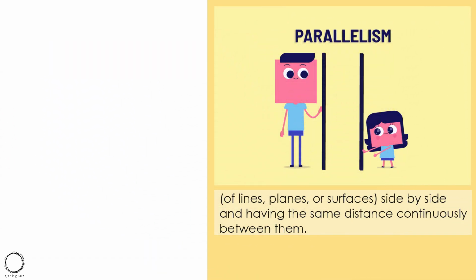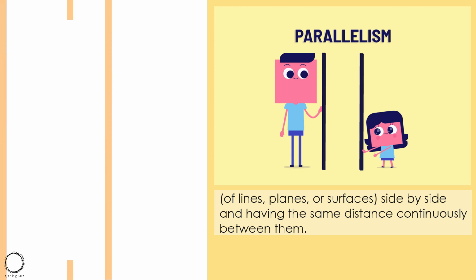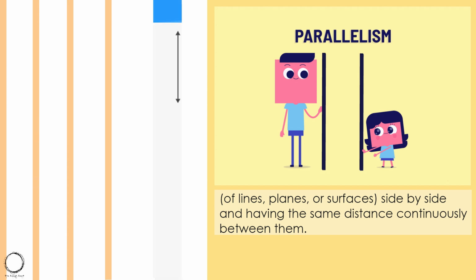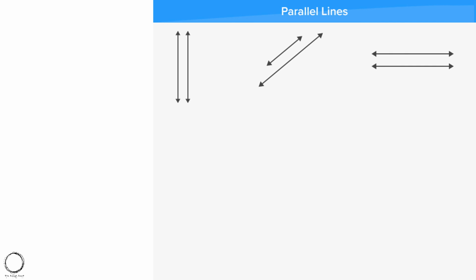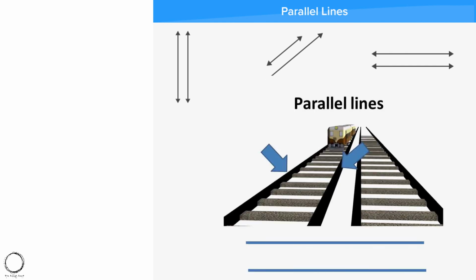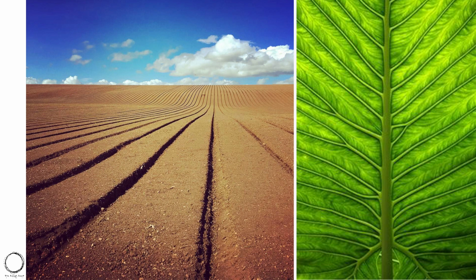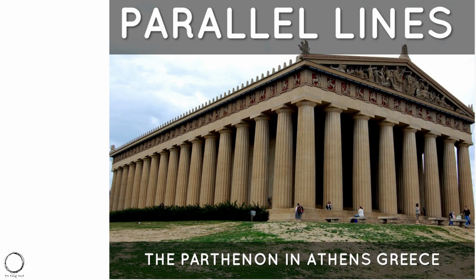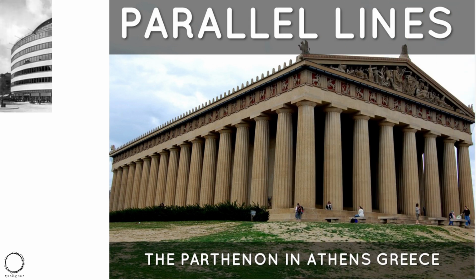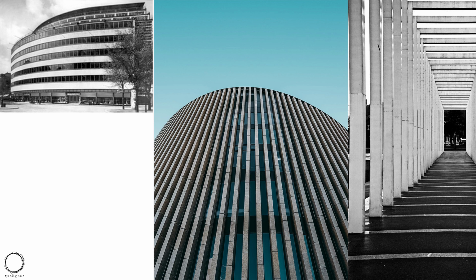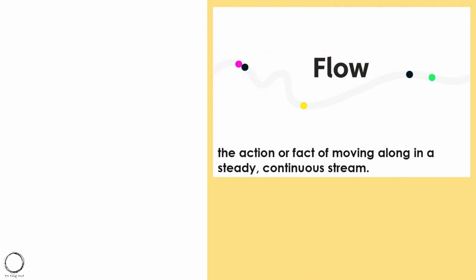Moving on, the next visual principle of design is parallelism of lines, planes or surfaces side by side and having the same distance continuously between them. Like you can see the horizontal, vertical and diagonal parallel lines, and can best relate to the railway track, and in nature to the veins of the leaves running parallel to each other, and the columns in the Parthenon in Athens, Greece are the best architectural examples for parallel lines. So any kind of line, may be curved, crooked, slant, straight, repeating at similar distance throughout is considered to be parallel. Moving ahead to the next principle of design, that is flow,